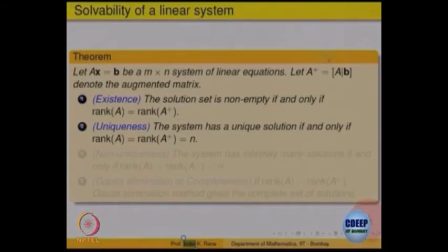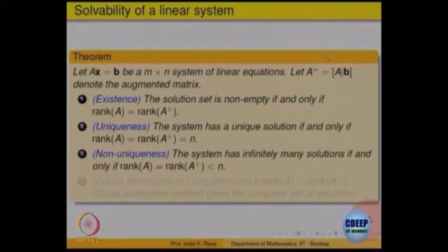Non-unique means there are infinitely many solutions, when the rank of A is equal to the rank of the augmented matrix, once again consistency, but it is strictly less than the number of variables. The number of pivots is strictly less than the number of variables.